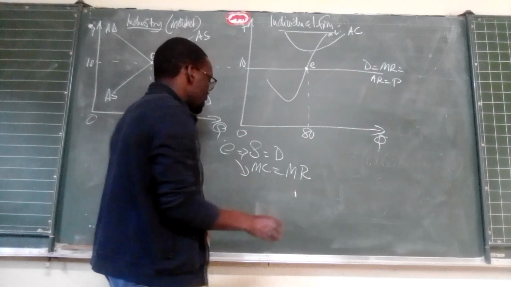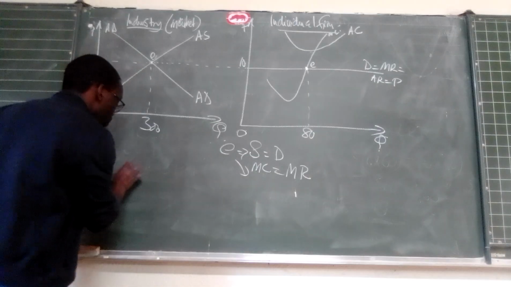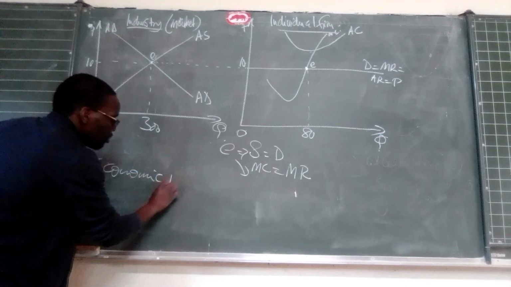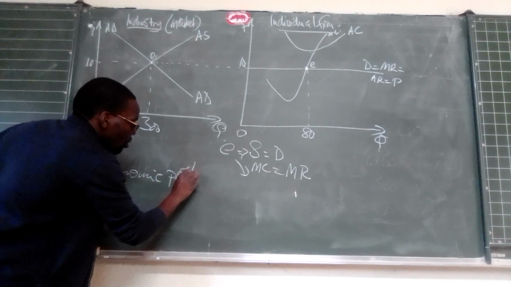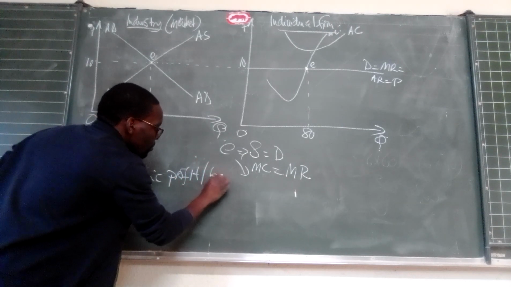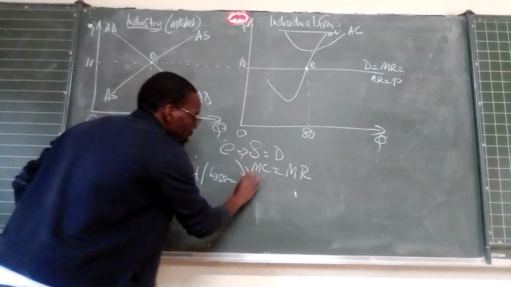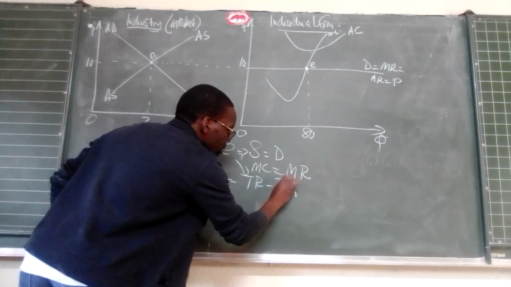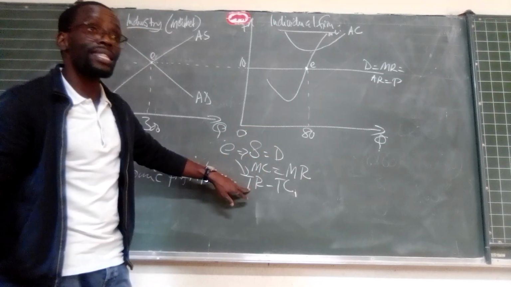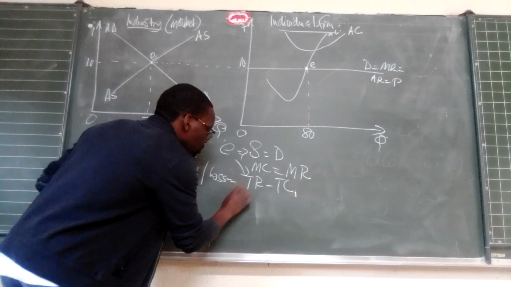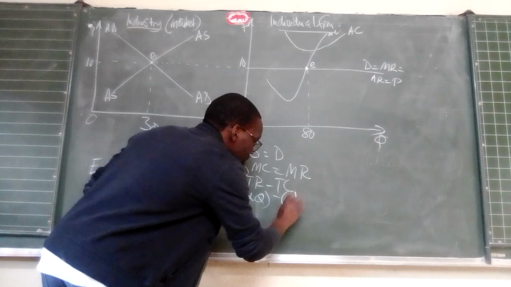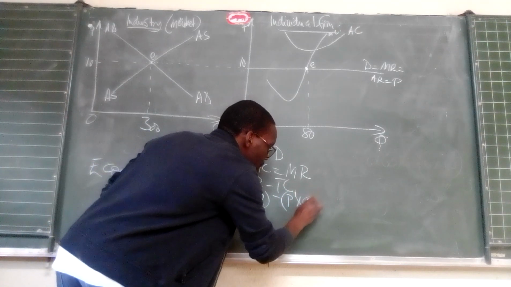Okay? Now for us to be able to calculate the short run equilibrium, the short run economic profit or economic loss, we said economic profit or loss is calculated as TR minus TC. Okay, and then it would now mean that our TR, our total revenue, is found by saying price times quantity, minus this side again, it's price times quantity.